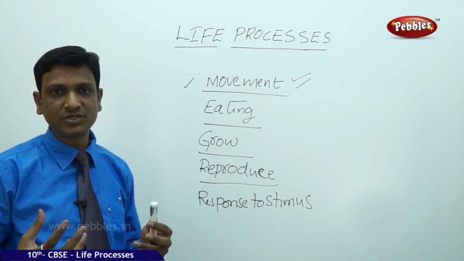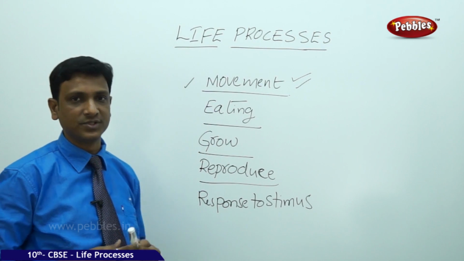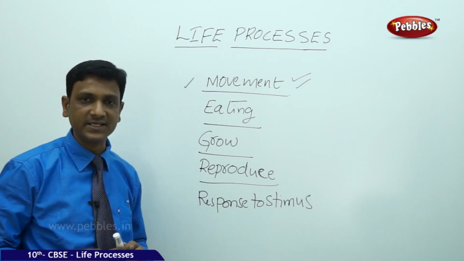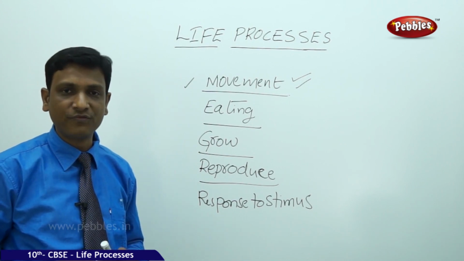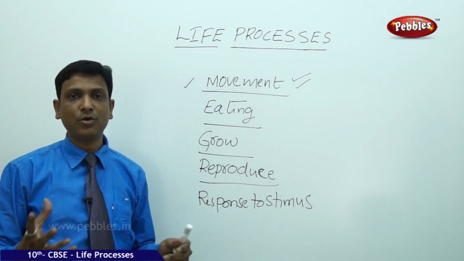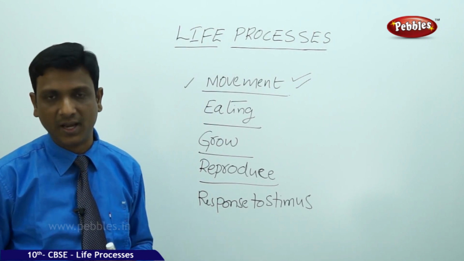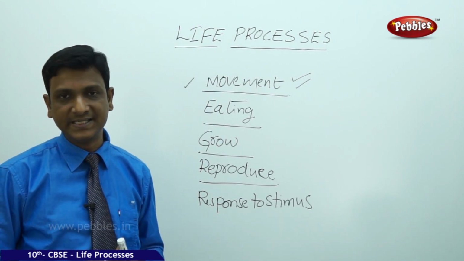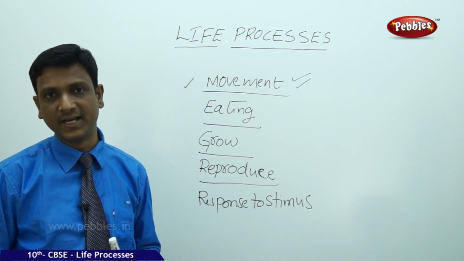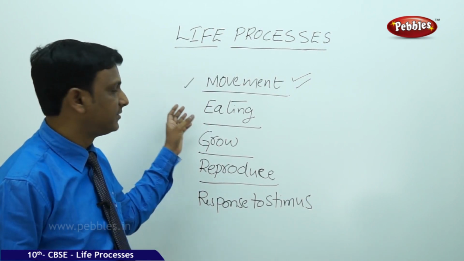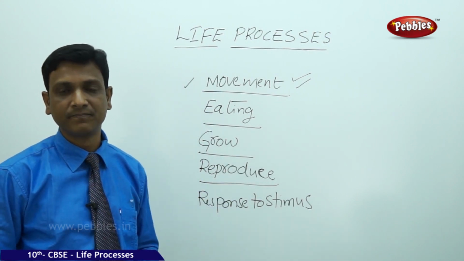So, there you have distinguished with the help of some features like movement, eating, growing, reproduction, response to stimuli. The second one, eating. You see the animals eating, visible to your naked eye, but plants, you don't find any plant eating directly, except some parasitic plants. You don't find plants eating the food directly through their leaves. They prepare their own food, but it is not visible to the naked eye. So on basing this feature of taking food, you cannot distinguish this is living, this is not living.